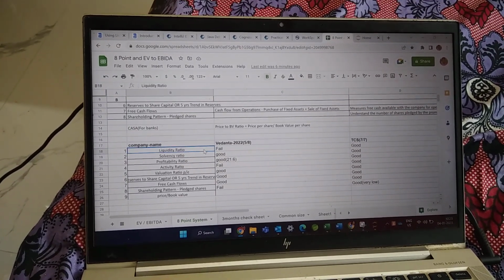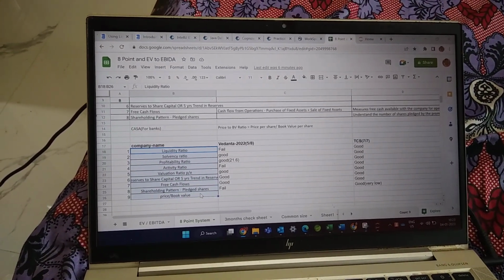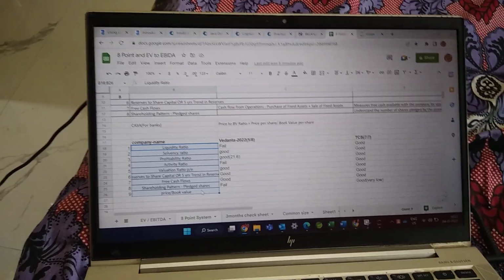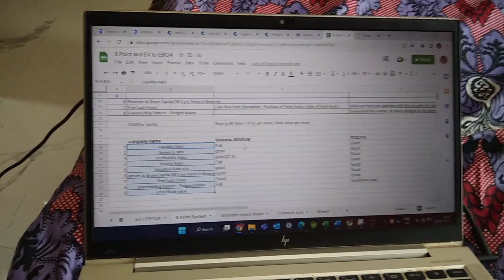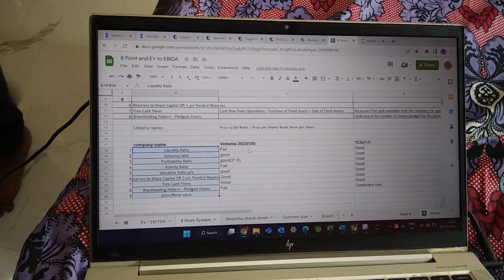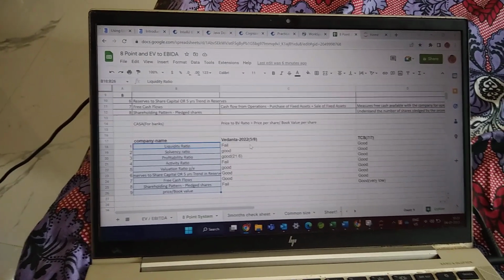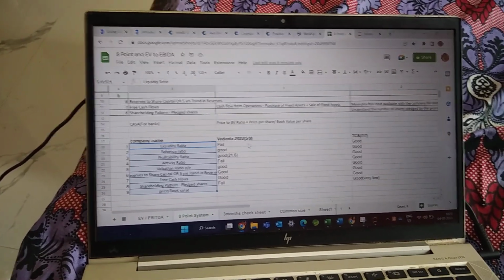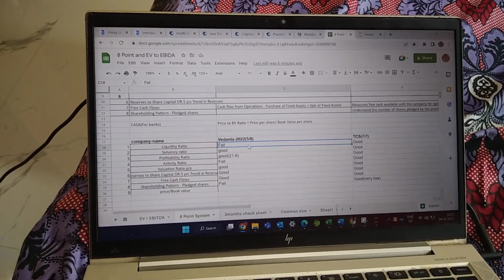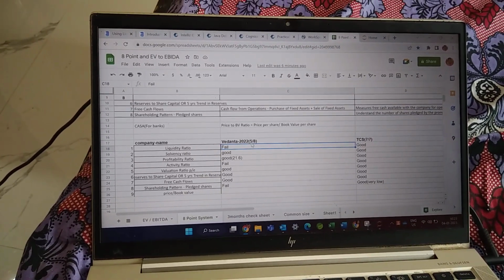Out of the 8-pointer system, we need to score at least more than 4, so that we can filter out a few stocks and place them in the EV by EBITDA model. Let us say Vedanta has 5 out of 8.